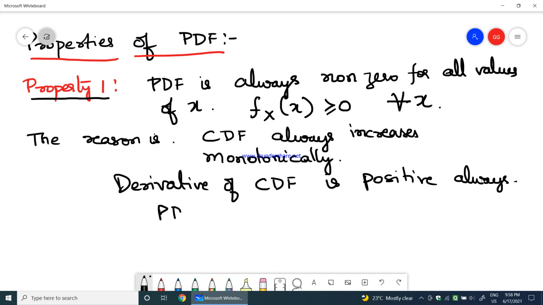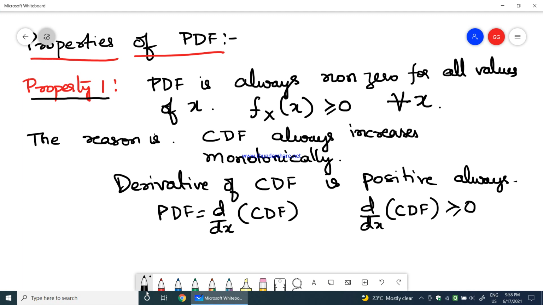Therefore, PDF is equal to d by dx of the CDF. Now, as d by dx of CDF is always greater than or equal to 0, therefore Fx of x will be greater than or equal to 0 always. Okay, it should be always non-negative.